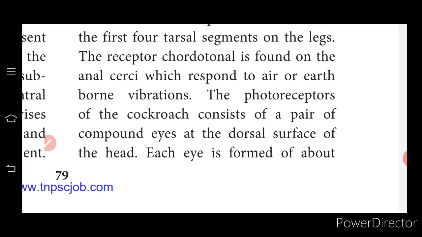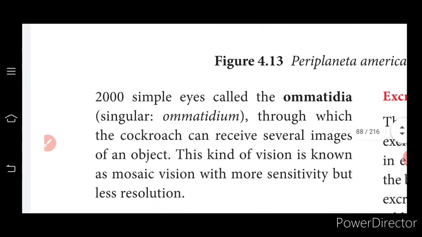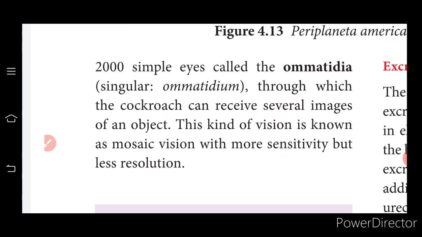The chordotonal receptors are found on the anal cerci, which respond to air or earth-borne vibrations. The photoreceptor of cockroach consists of a pair of compound eyes on the dorsal surface of the head, and each eye is formed by 2000 simple eyes called ommatidia, through which the cockroach can receive several images of an object.